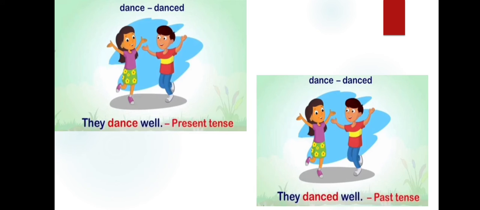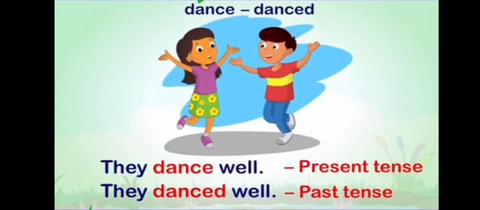Let's see one example. They dance well. The sentence is in present tense. They danced well. The sentence is in past tense because we added d to the verb dance. So they dance well. They danced well.